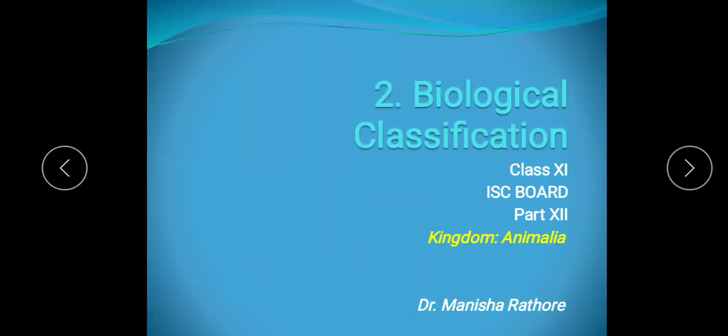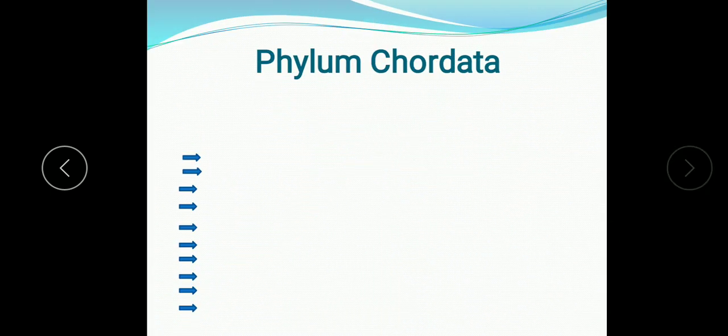Good morning students. Today we will study biological classification, and the next part we are going to study the kingdom Animalia. In kingdom Animalia you have studied the non-chordates and their classification. In this part you are going to study the phylum Chordata and all the groups which belong to the phylum Chordata. This is the last part of unit 1, and after this unit 1 will be completed. So let me start with the chordates.